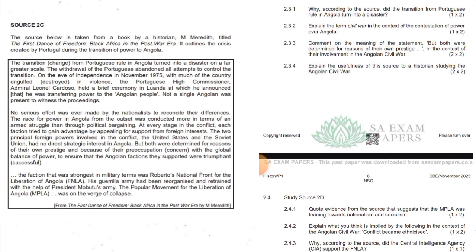2.3.3. Comment on the meaning of the statement, but both were determined for reasons of their own prestige, in the context of their involvement in the Angolan Civil War. Okay, both the USA and the Soviet Union were more concerned about spreading the ideologies of capitalism and communism in the world, respectively. The US and the Soviet Union competed for support amongst countries in various parts of the world, including Angola and Southern Africa.